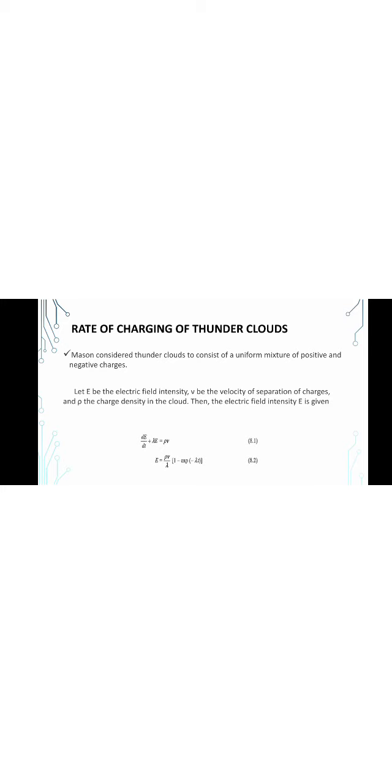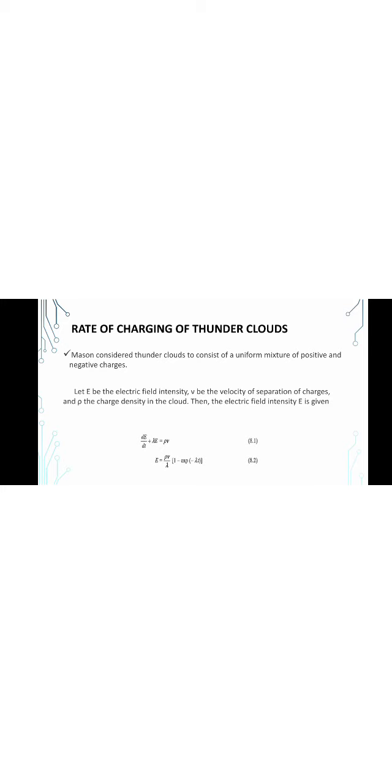Mason considered the thunderclouds to consist of a uniform mixture of positive and negative charges. Let E be the electric field intensity, V be the velocity of separation of charges, and rho be the charge density in the cloud.